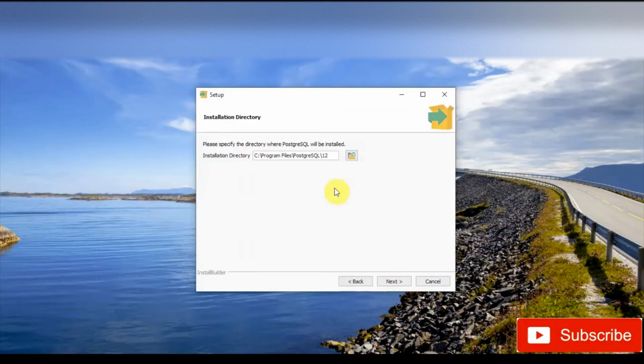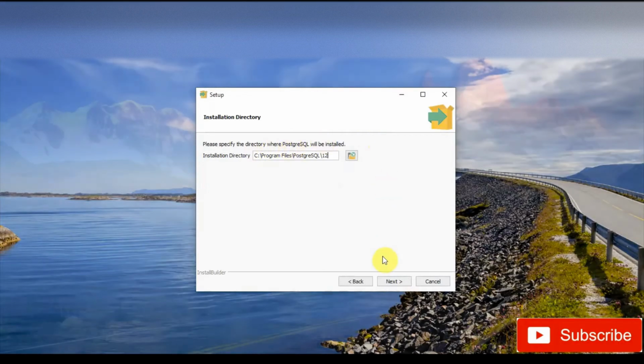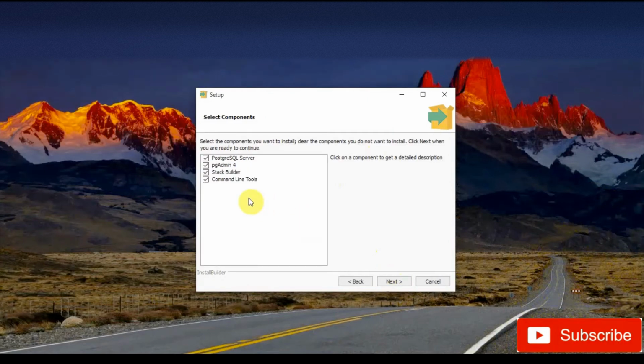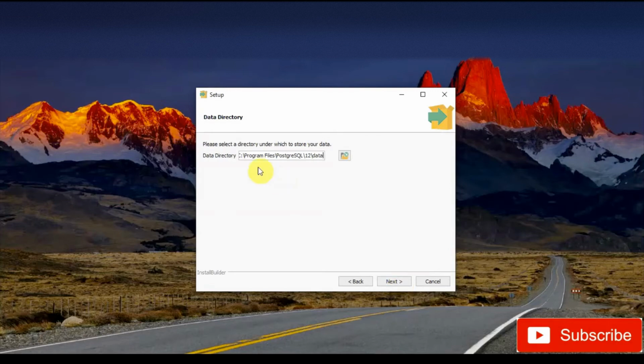First we will click next, and it will ask for the directory where we want to install Postgres. We will select the default directory and click next, and it's now asking which components to install. We will select all the 4 components listed here, click next, and we will select the directory where we want to place our data. We will use the default directory and then click next. Now it's asking for the username, the password for the default user. The default user is Postgres, and we will now select a password for this.